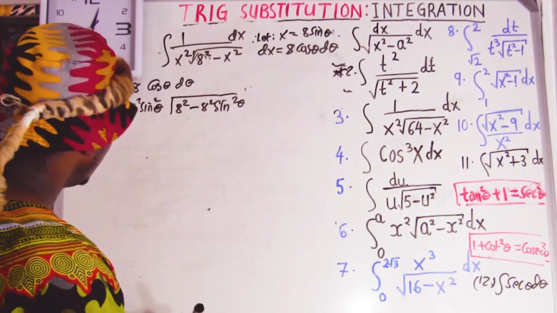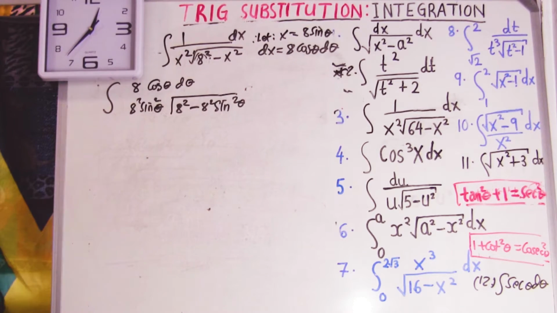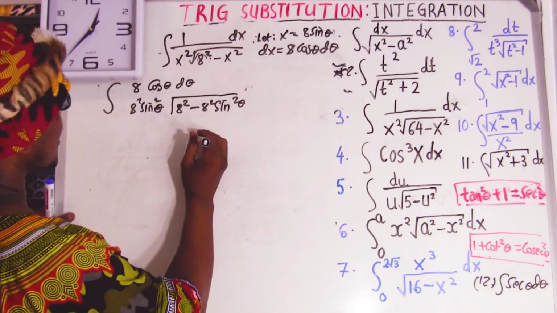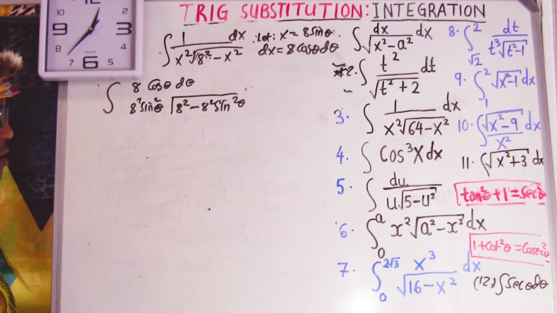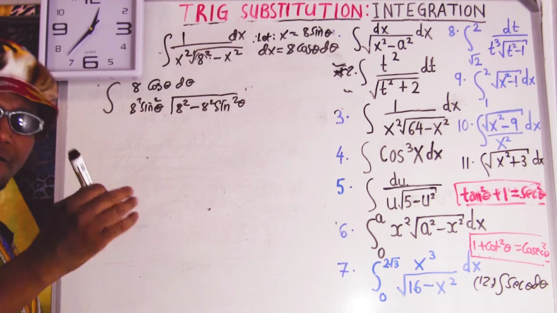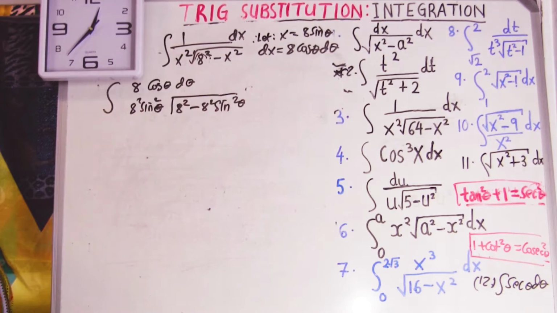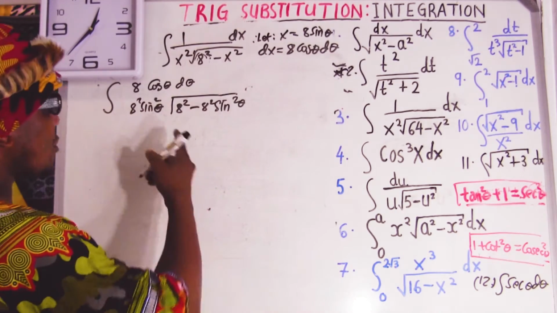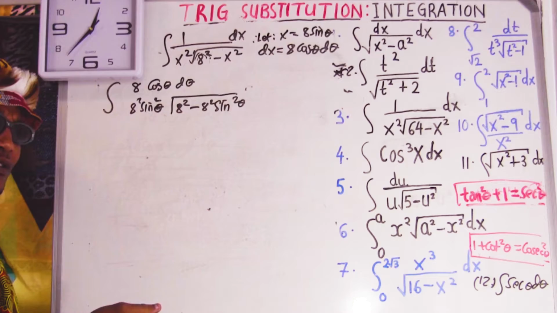Okay, now what do we do? The square root term here is going to give us 8 cos theta. I know it's going to be 8 cos, I think you know this from the first one, so I'll do the ratios automatically. Look, this is going to be 8 cos. You want me to show you how to do that?